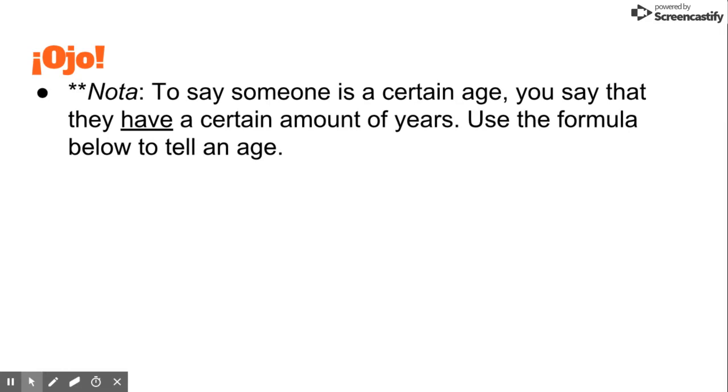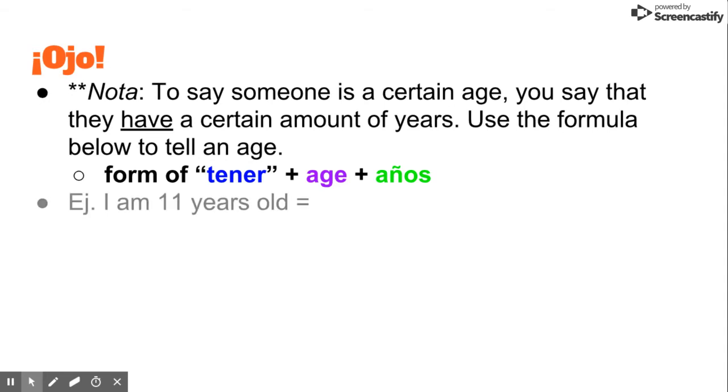So here's how we talk about somebody's age. We have to use the verb tener that we just learned. So to say somebody's a certain age, we use some form of tener, because remember, tener means to have. So I have, you have, he has, whatever the age is. And then the word años, which means years. Here's an example. I am 11 years old. Don't think of this as I am 11.